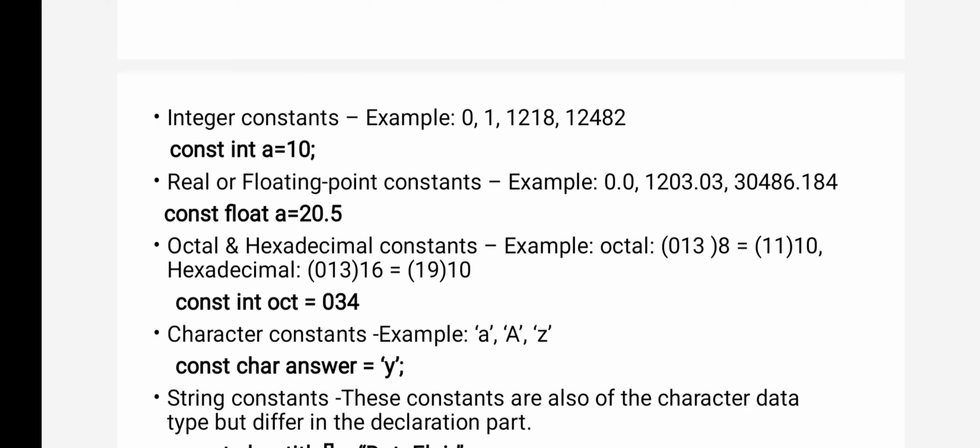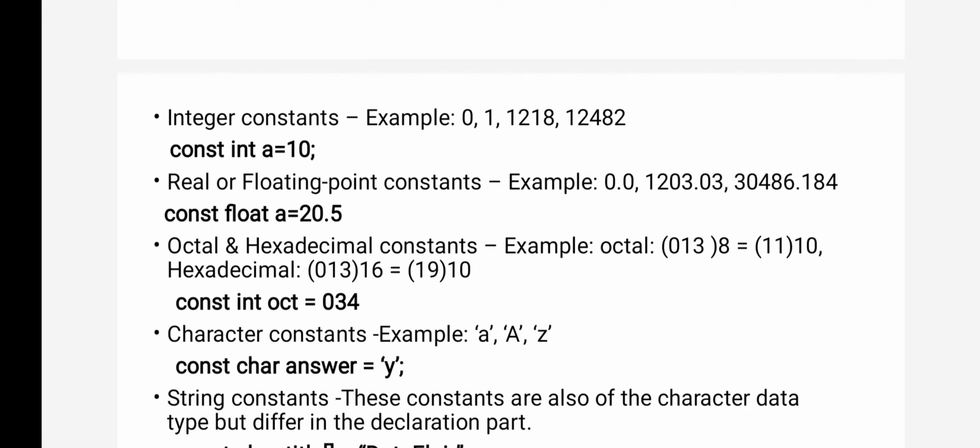Octal and hexadecimal I will explain later. Next, you see the character constant. If you are fixing any character in a variable, you can declare that variable as a character, and you want to fix that character, then that type is called a character constant.